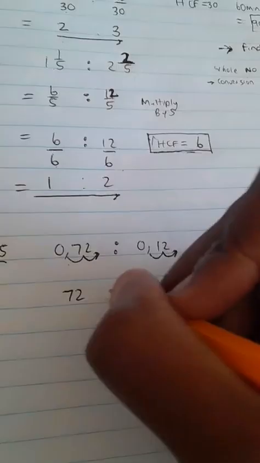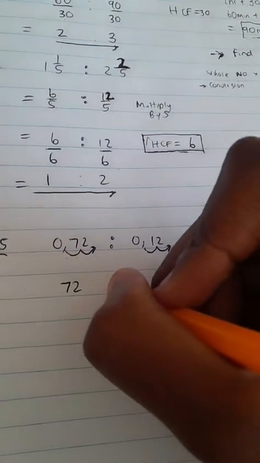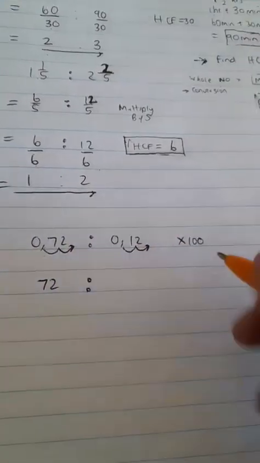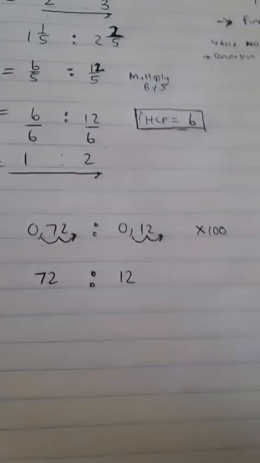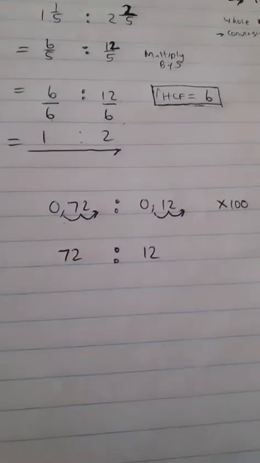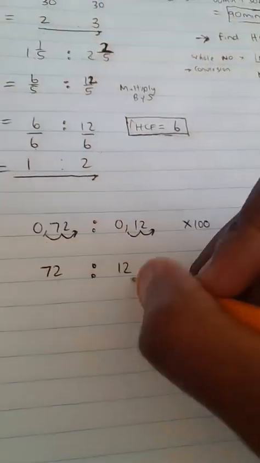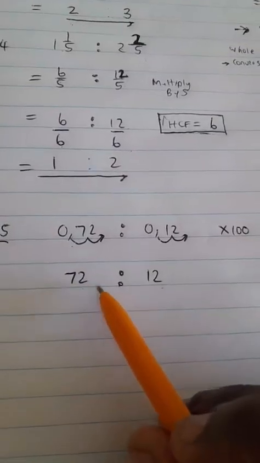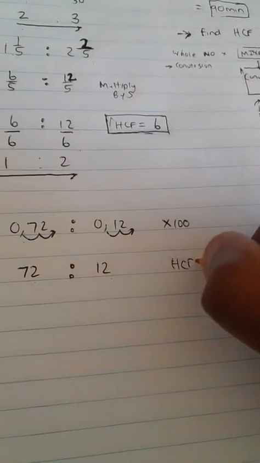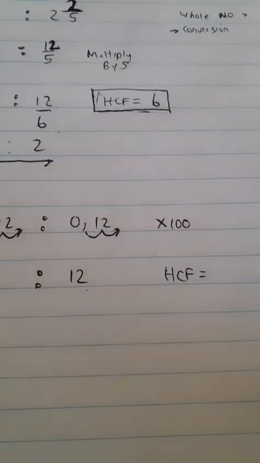So that means we have 72. The minute we times this by 100, we get 72. The minute we times that by 100, we get 12. Are you with me? From there, these are both whole numbers, of the same type or quantity. So all we need to now do is find the highest common factor.